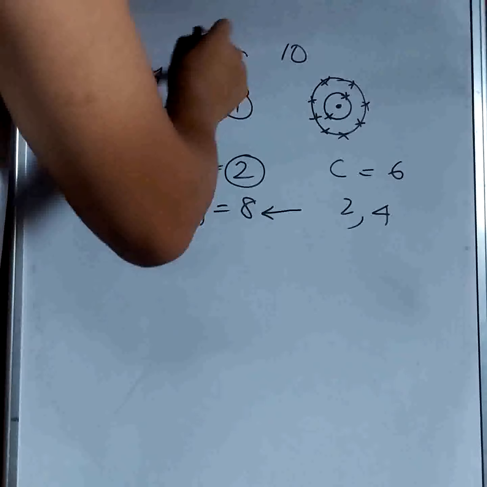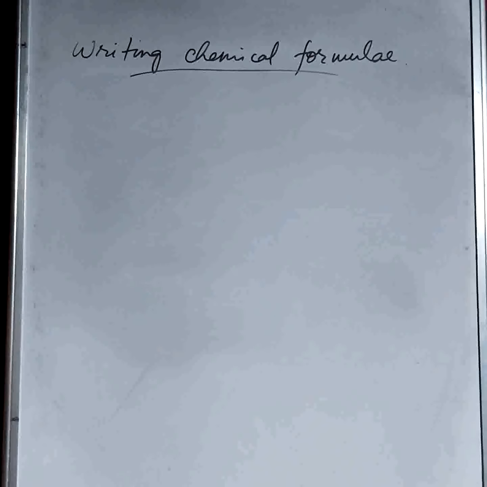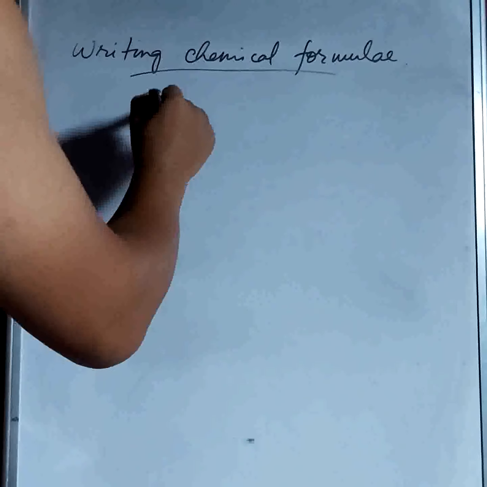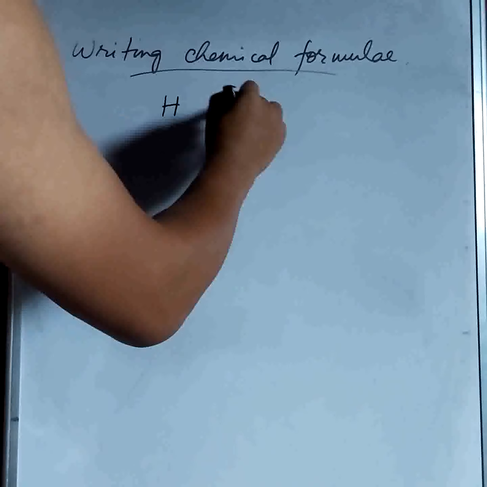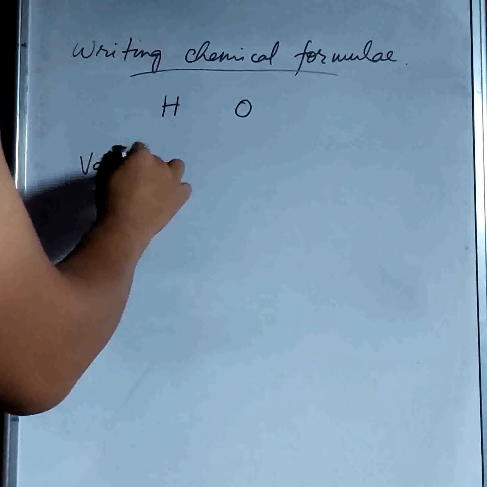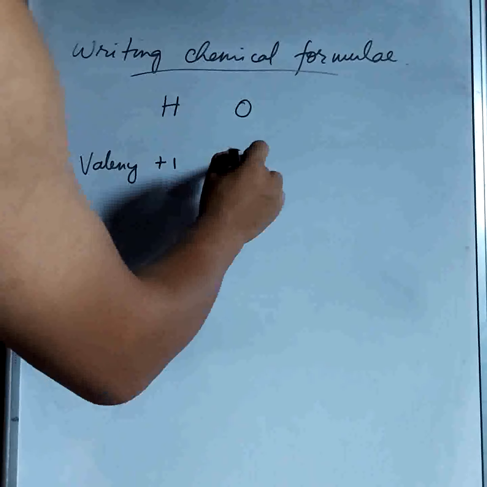Now I think you get a picture of what the valency is. Now, how to write chemical formulae? For writing chemical formulas, we need to have an idea of the valency of a particular atom. Suppose, for example, we know that when hydrogen and oxygen combine, we get water. But what about the valency?